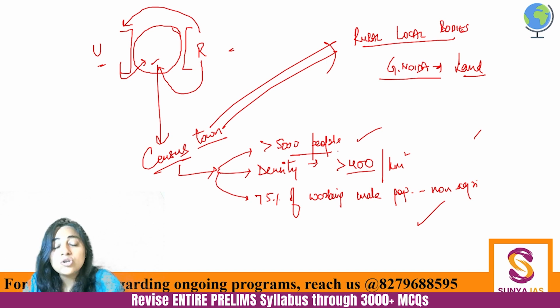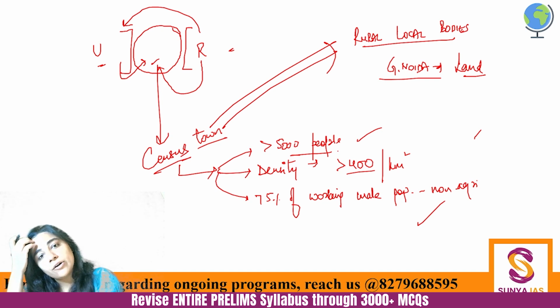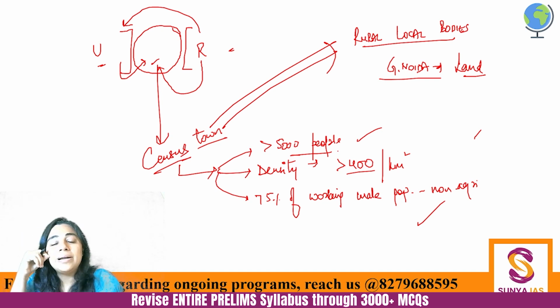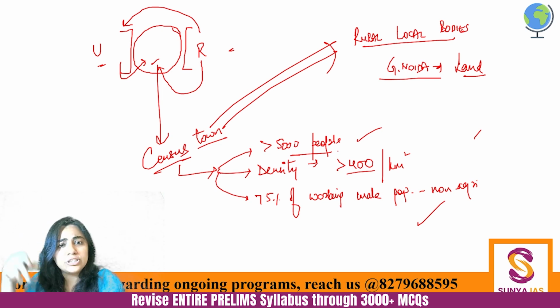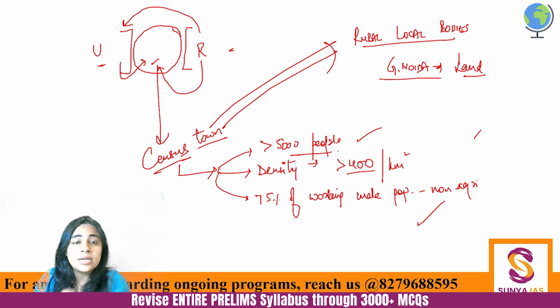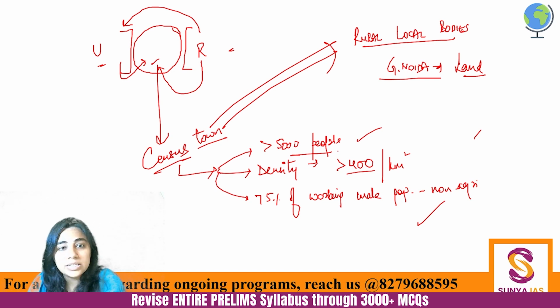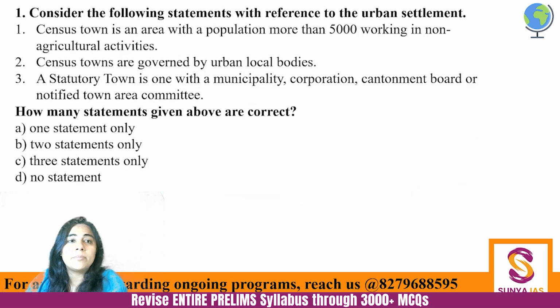It would be the Sarpanch of the village who would allow the real estate developers to come to their village and build, and eventually they will transform this into an urban area. So that is the census town. It is ruled by rural local bodies, that is panchayats, right? So now let's come here.